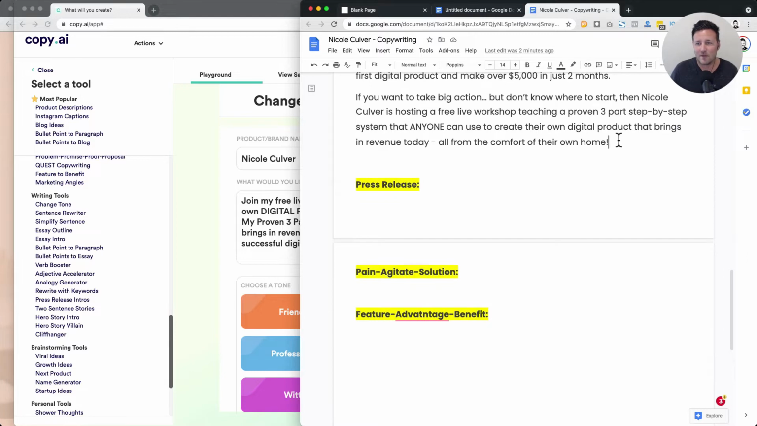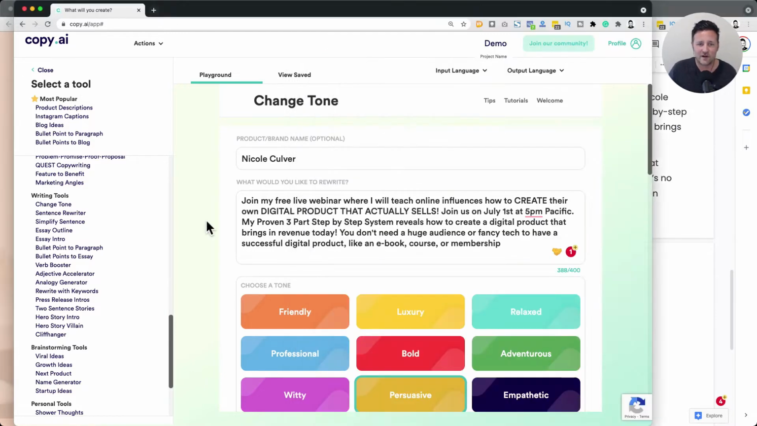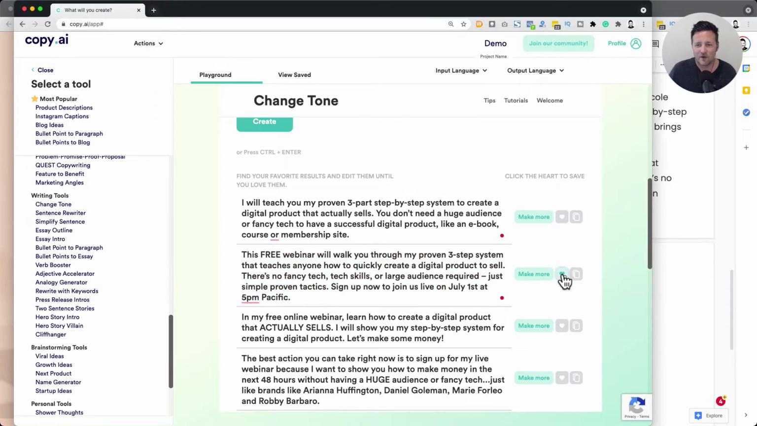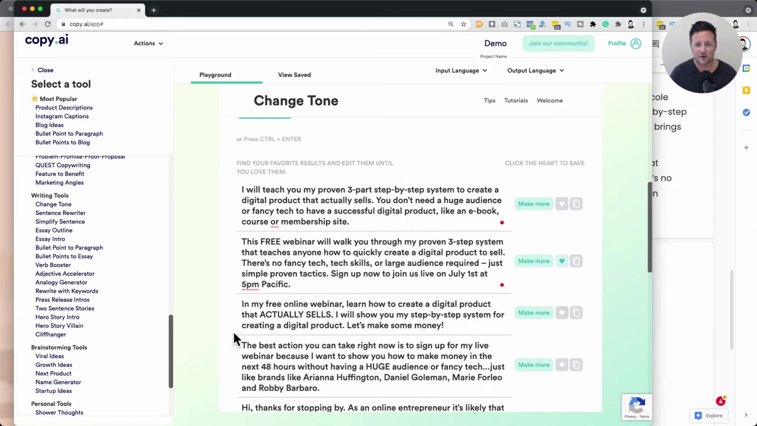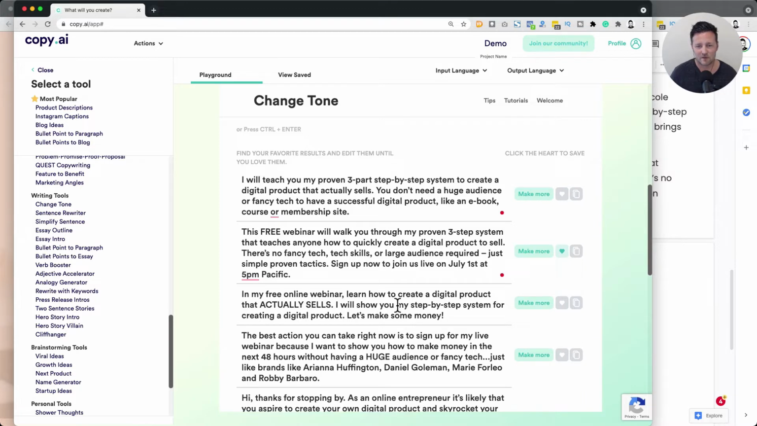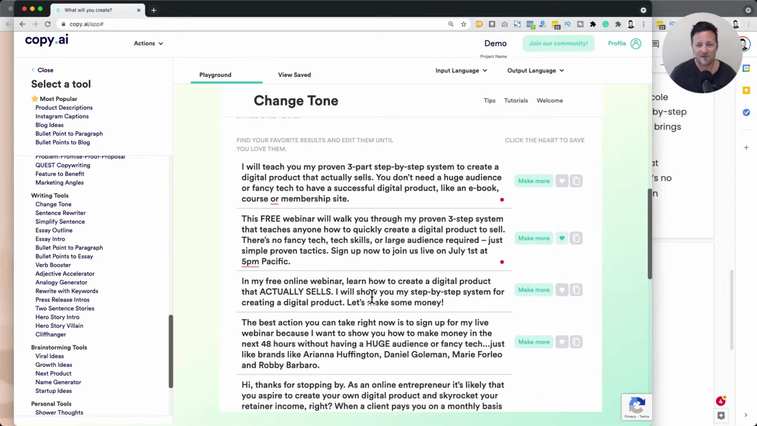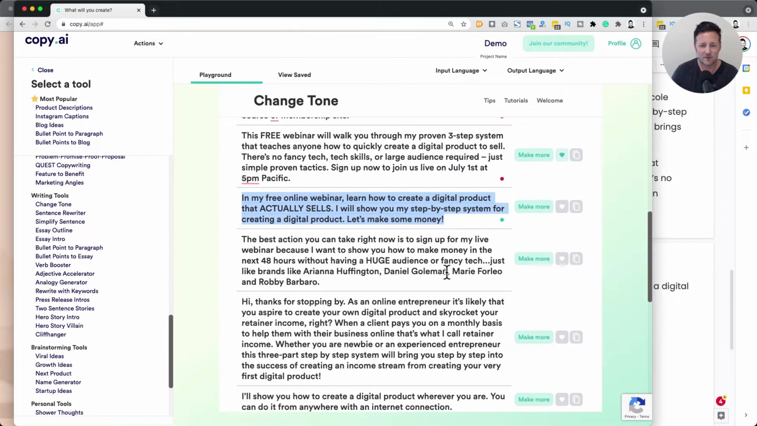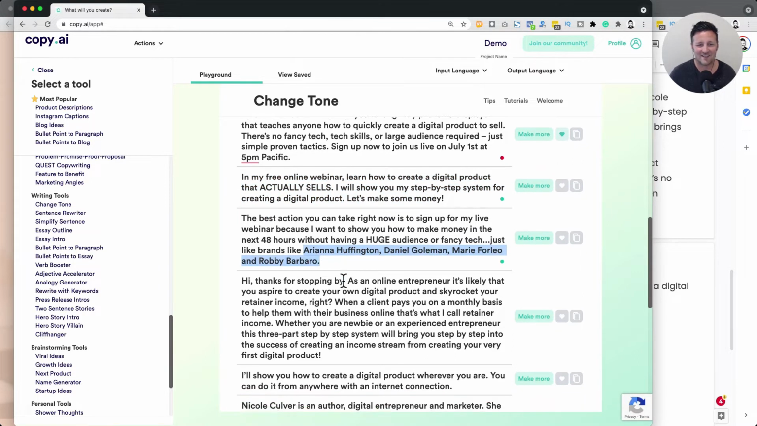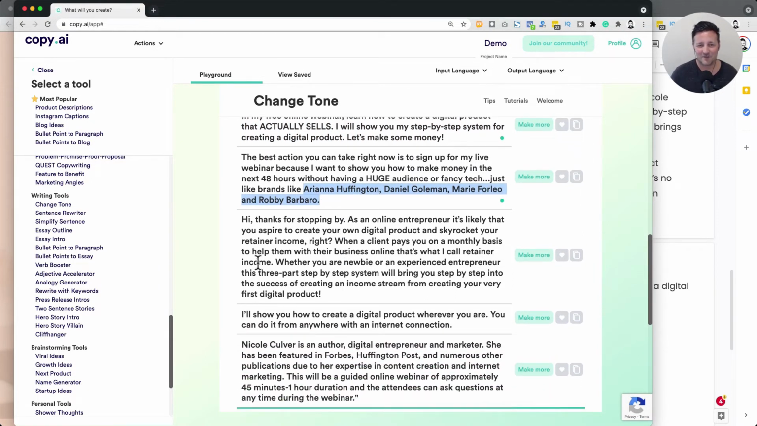So let's try popping that in, just saving that over here. Again, we can click save, which I recommend doing, but also I paste it in a document. In this free online webinar, I'll show you my step-by-step system. Let's make some money. That's a great little catchy line. The best action you can take right now is to sign up for my live webinar because I want to show you. It'll make up names, interesting names there. Definitely edit that stuff if you see something.